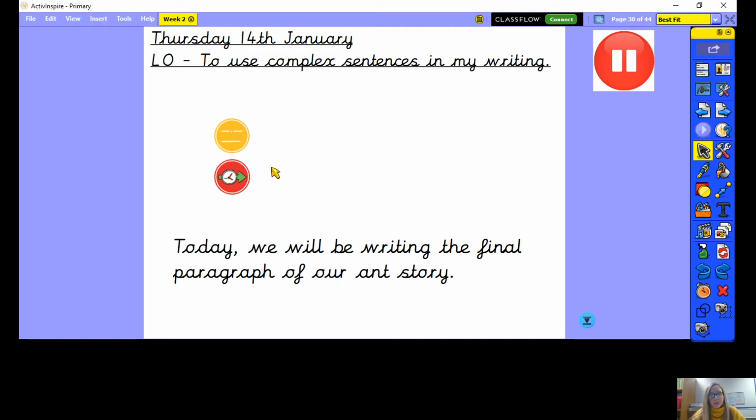I'm just going to say now, this is really important, that when we write our final paragraph, we're going to break that paragraph up into 3 different chunks like we normally do. So we do chunk 1, chunk 2 and chunk 3. And the reason we break up our paragraph is to think about what we want to include in each sentence of our paragraph. So three chunks, 3 sentences, but it is 1 paragraph. So you write these sentences one after the other together in 1 paragraph as they are all linked.